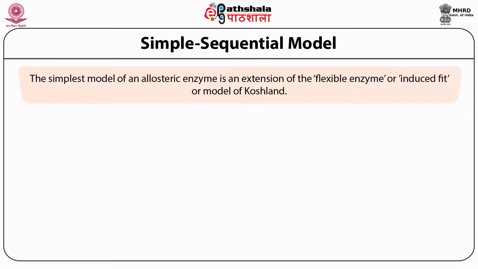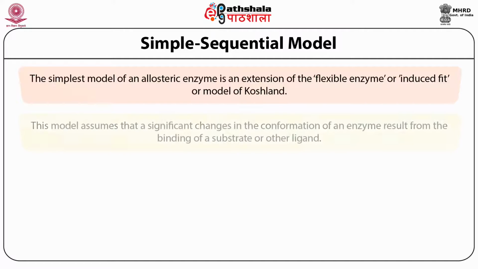This is the simplest model given for allosteric enzyme kinetics. This is based on a flexible enzyme, an induced fit enzyme, or the model of Koshland. This model assumes that a significant change in the conformation of the enzyme results from the binding of substrate or other ligand.